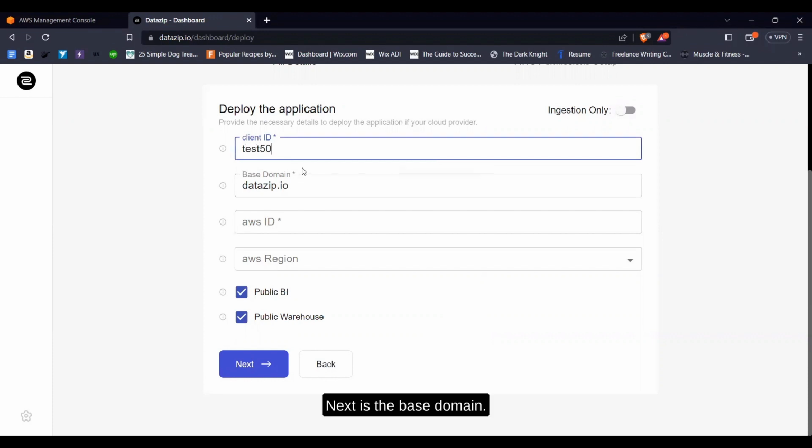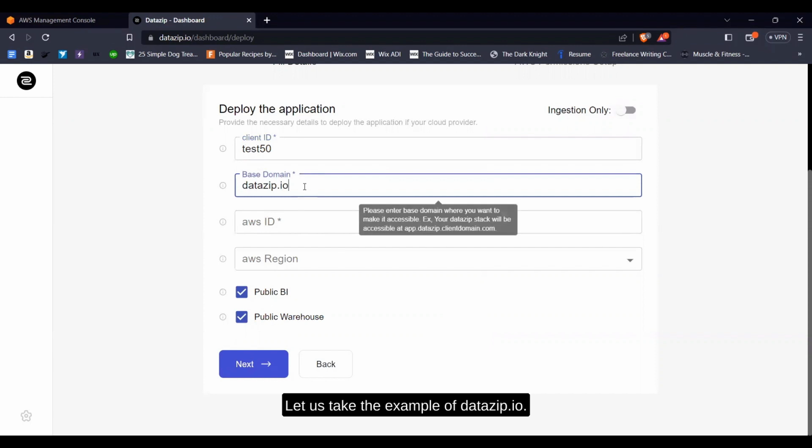Next is the base domain. Let us take the example of datazip.io. Please make sure that you use your domain name and not datazip.io. The base domain is where the deployment, your stack, will be accessible from. Make sure that you have access to a DNS provider.